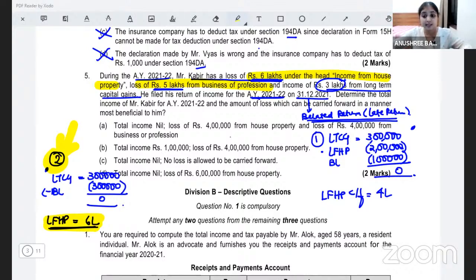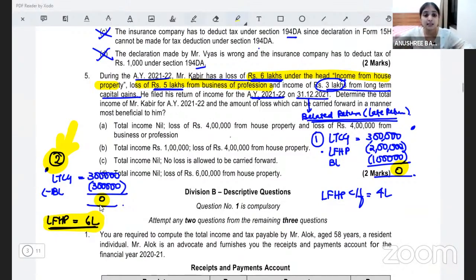Yes, it may take us a little extra time. In fact, we're spending double the time than what a lot of other videos are spending. But this way, at least our conceptual clarity is assured. Definitely, we will pick option number 2. See, option number 1 also gives 0, option number 2 also 0. Total income is the same. But in option number 1, we are carrying forward only 4 lakh loss, whereas in option number 2, we will carry forward 6 lakh loss. Definitely, we should pick option number 2.